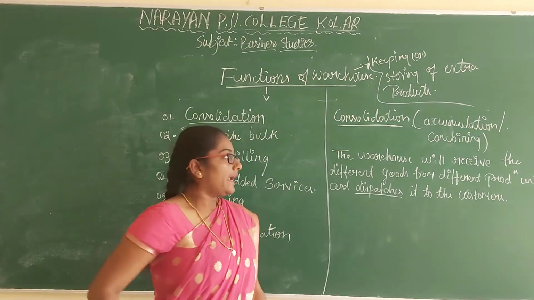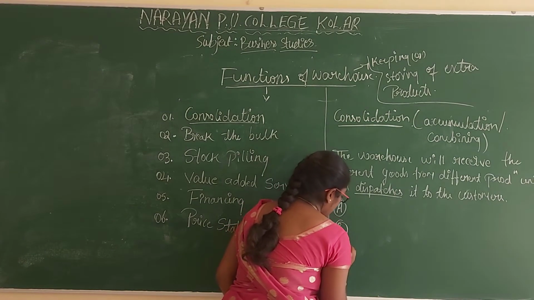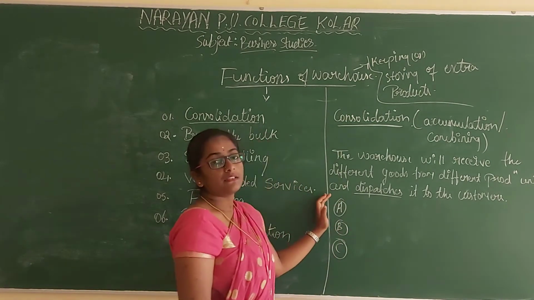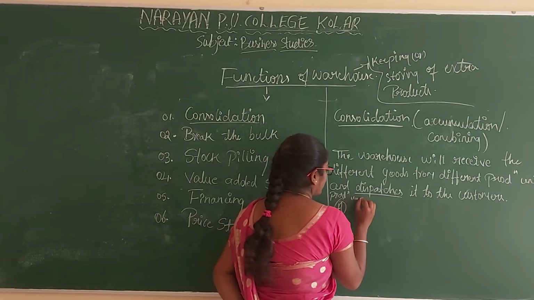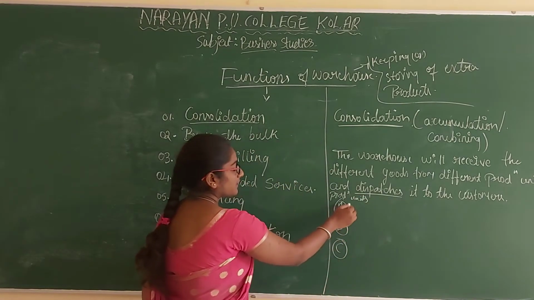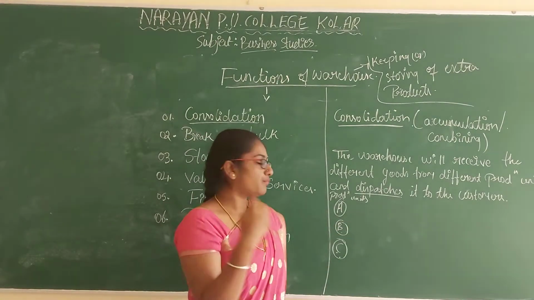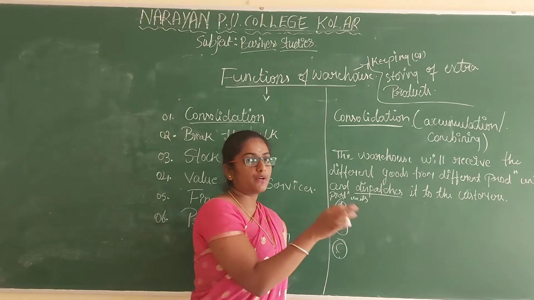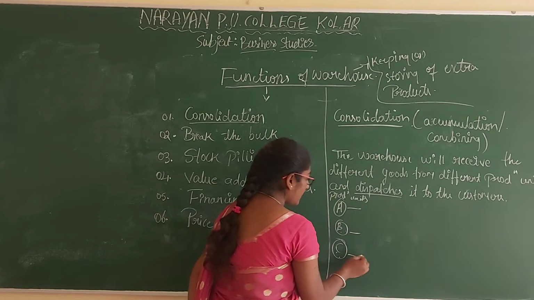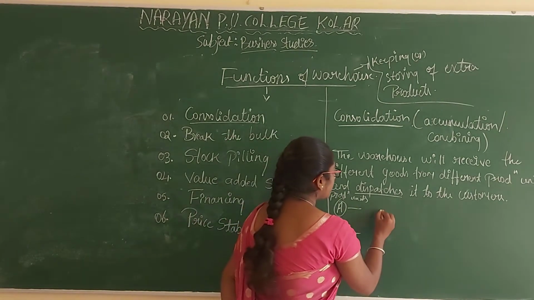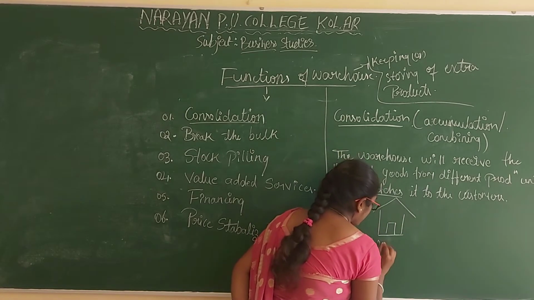Let us see with an example. Say the warehouse is receiving goods from 3 different production units: production unit A, production B and production C. These production units will be producing different goods.